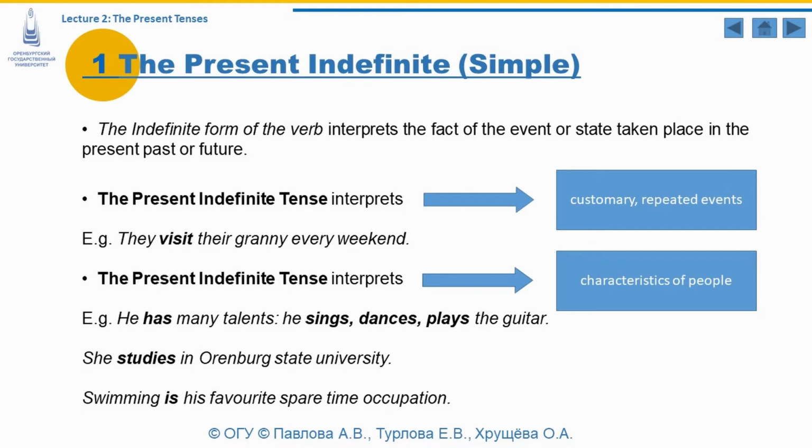The present indefinite tense interprets characteristics of people. For example, he has many talents. He sings, dances, plays the guitar. Has, sings, dances, plays indicate the present indefinite tense and his characteristics and talent. He studies in Orenburg State University. This is considered as a fact, and the action expressed by the verb studies gives us the reference to the occupation of a person. Swimming is his favorite spare time occupation. Here, the verb is also indicates characteristics of people, and in particular, the person's favorite hobby.